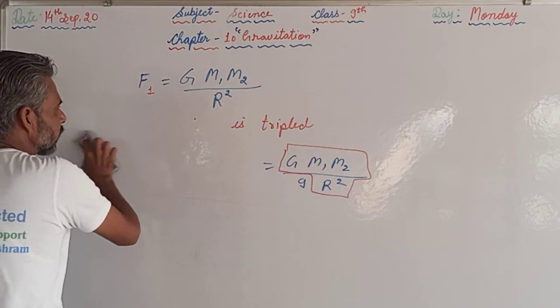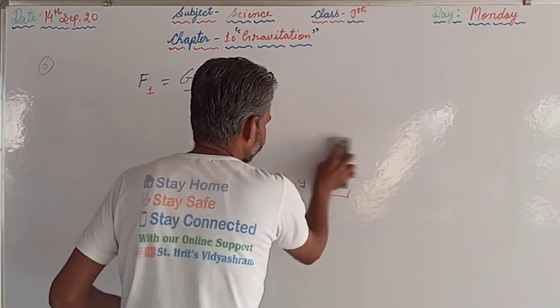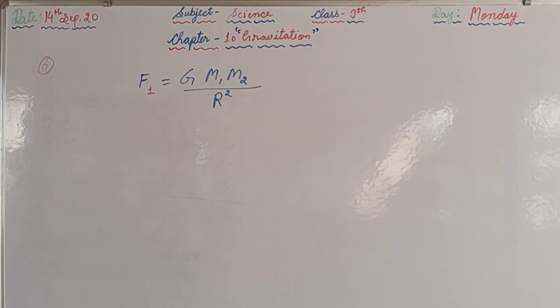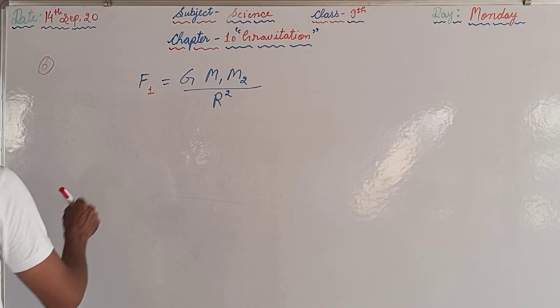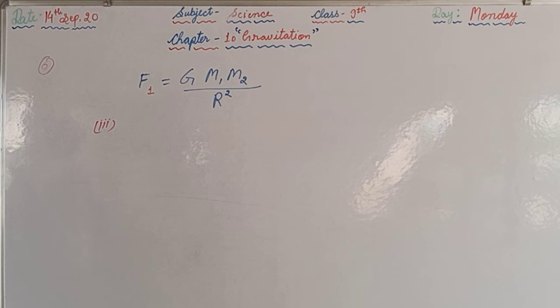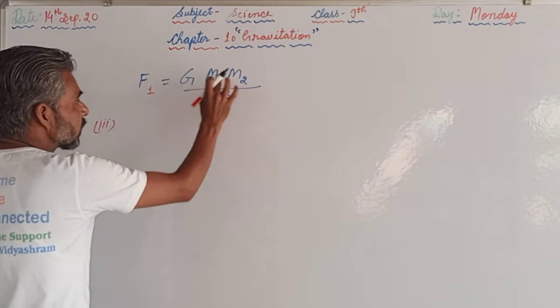Now the next part, that is the third one. In the third part, what we have to do: the masses of the objects are doubled, means both the masses are doubled.